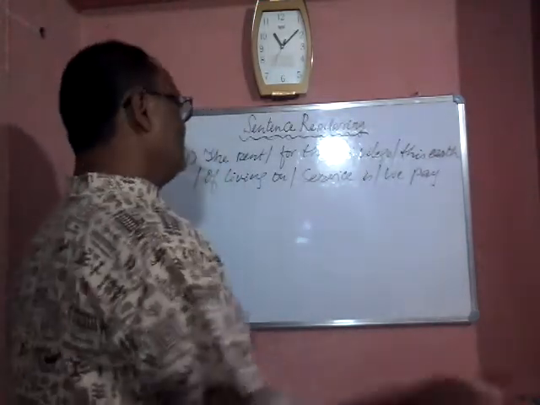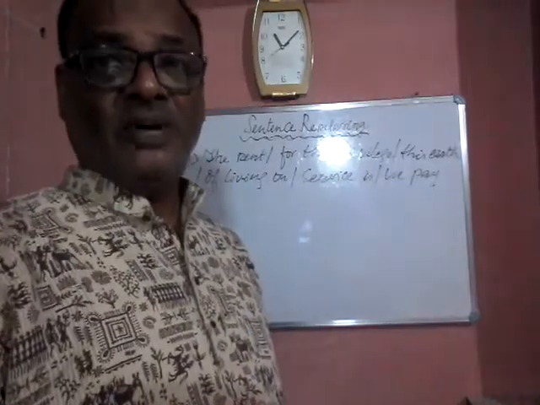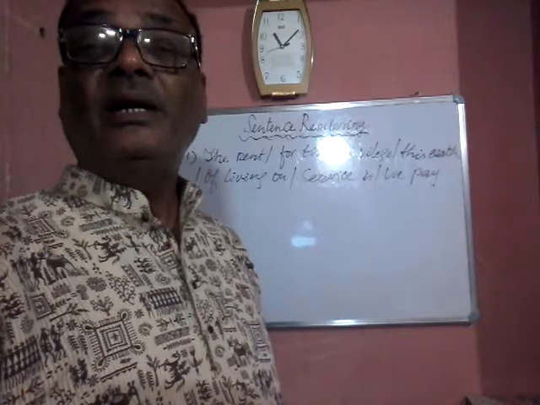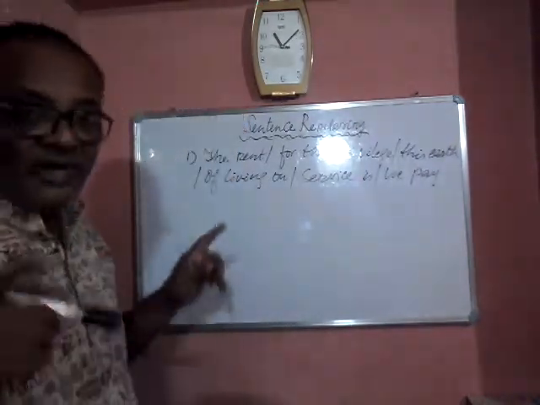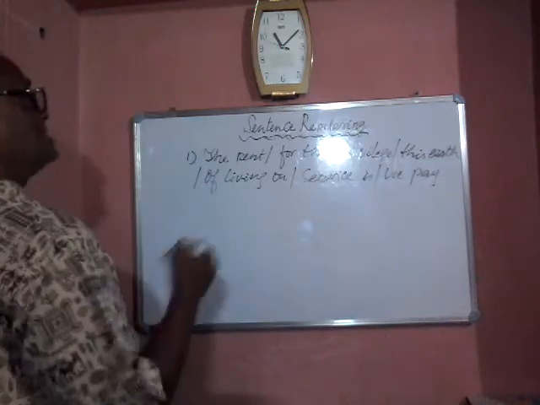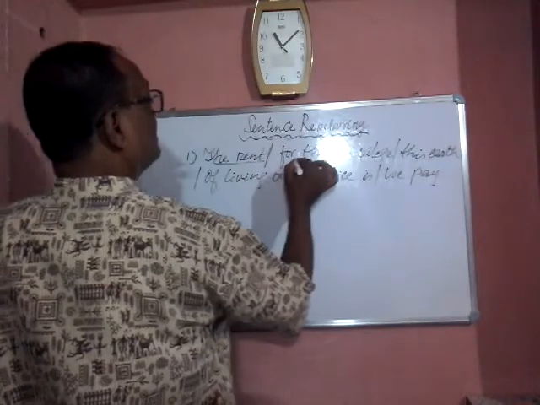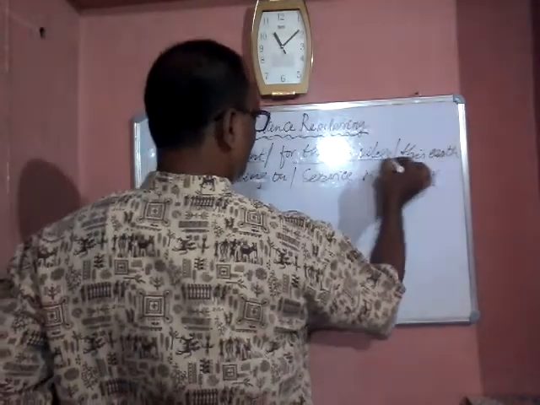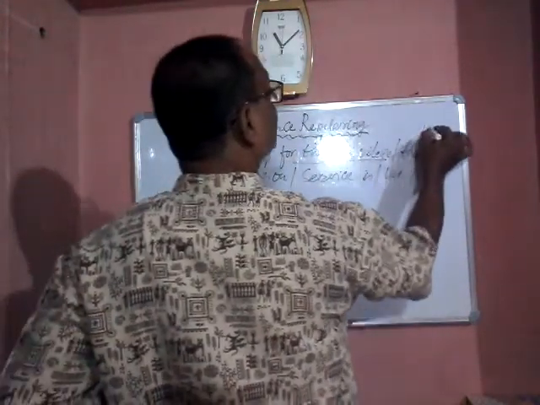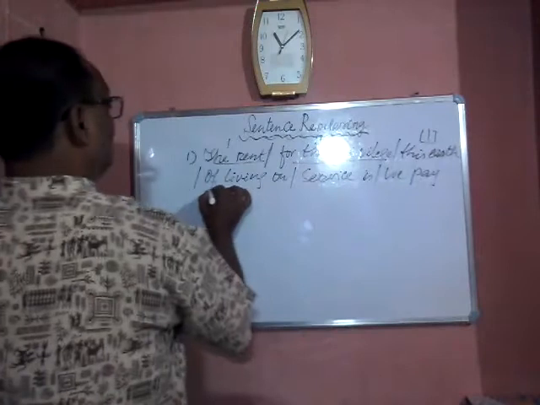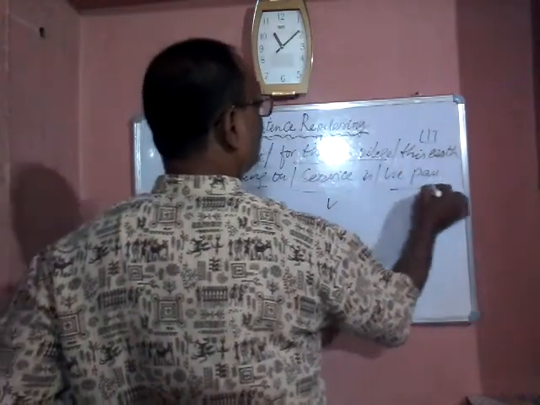Here I have written one sentence. The very first thing you should know is the basics of grammar that we have already discussed. The first thing you do is read the sentence. Here the rent, for the privilege, the first part, the second part, the third part, the fourth, the fifth, and the sixth part.